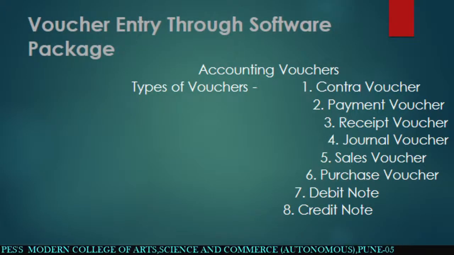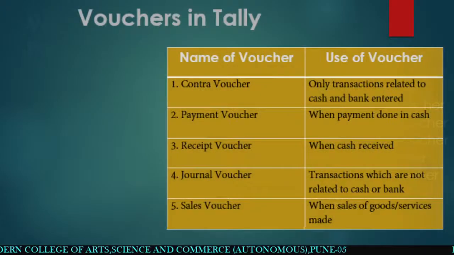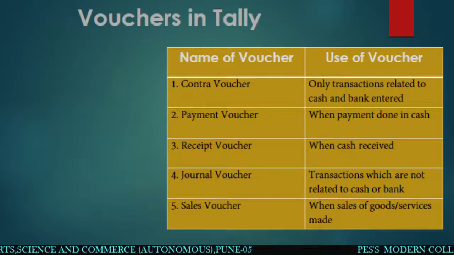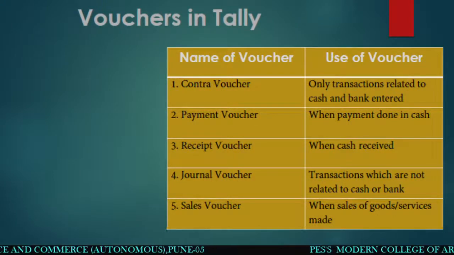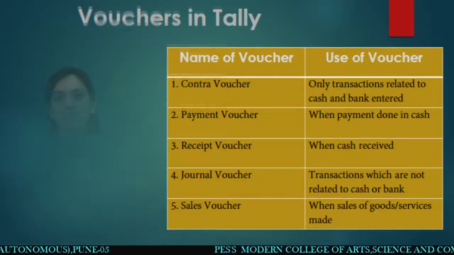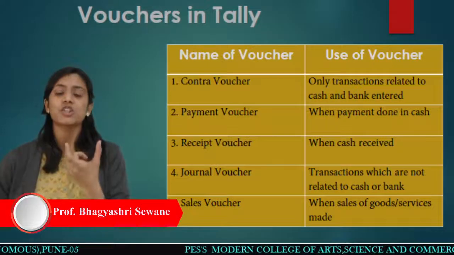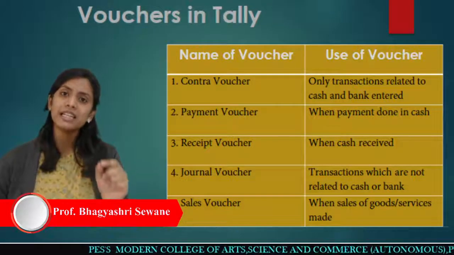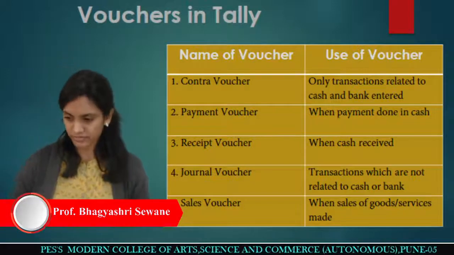Firstly, you can see over here that's a contra voucher, right? So what is meant by this contra voucher? Listen, whatever the transactions are which are related to cash and bank only, means with that particular transaction, that particular journal entry, if that involves only cash and bank, what's going on